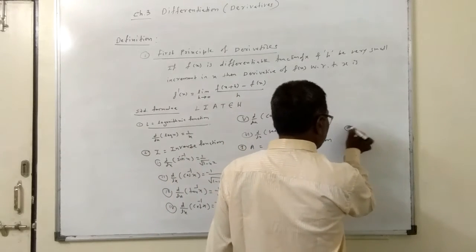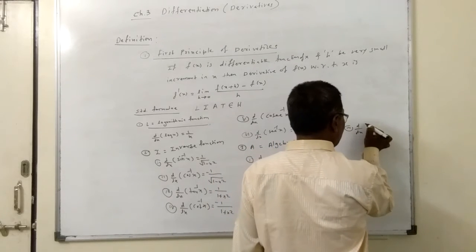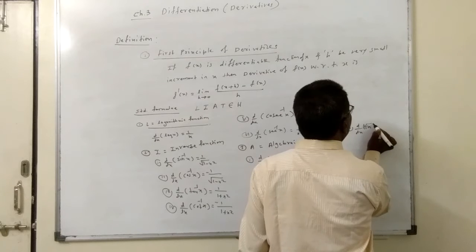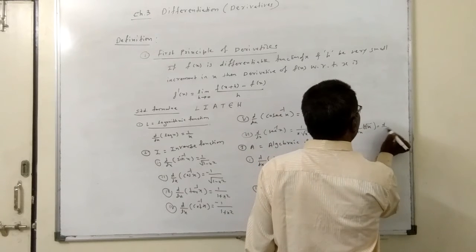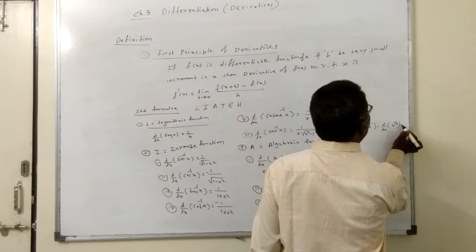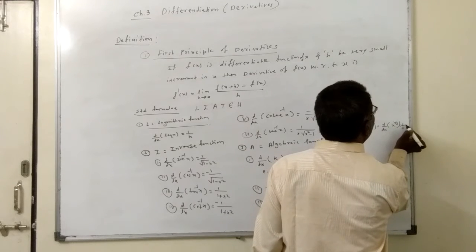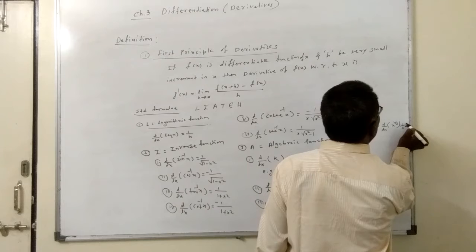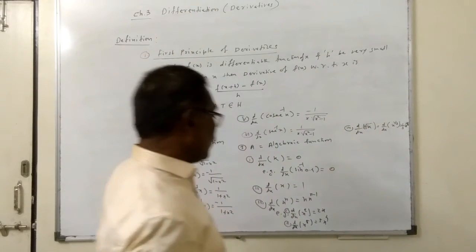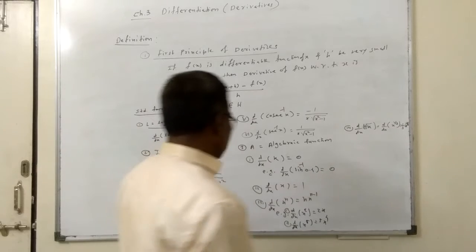For the third example, suppose we have the cube root of x. We write d by dx of x raised to 1 by 3. That is equal to 1 upon 3 x raised to 1 upon 3 minus 1, which is minus 2 by 3. Like this, we apply this formula in the examples.